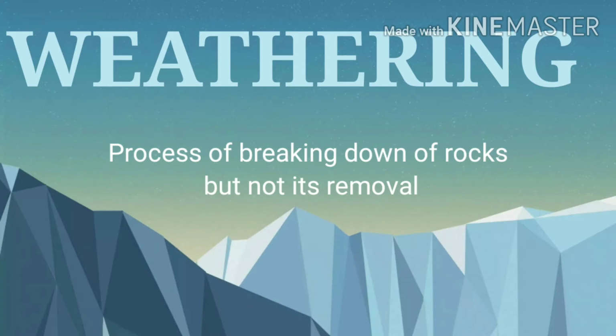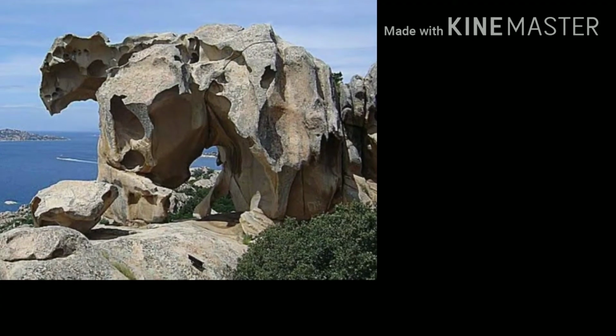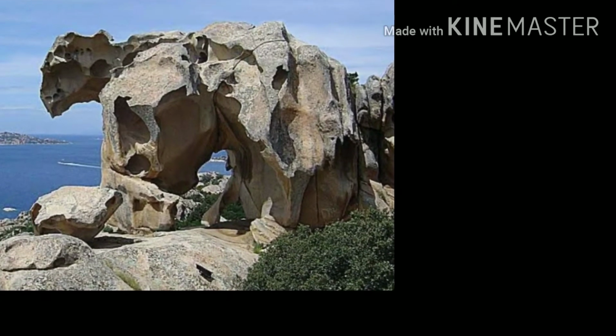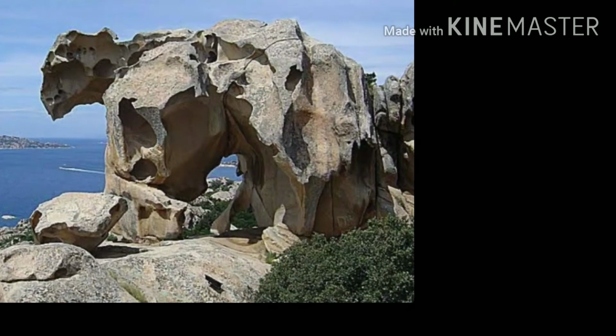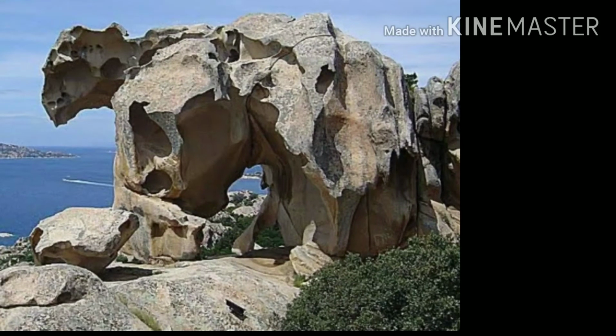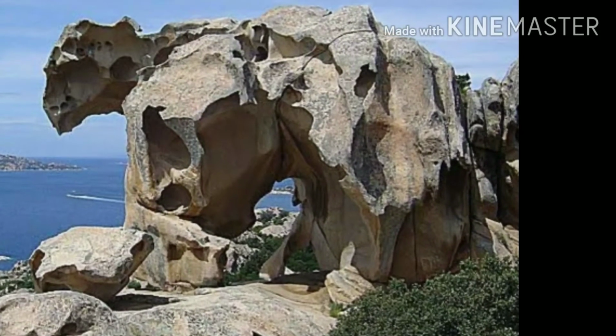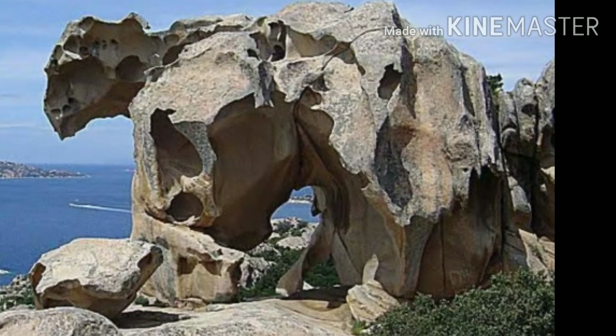Weathering is the process of breaking down of rocks but not its removal. It is described as disintegration or decomposition of rock in size by natural agents at or near the surface of the earth. It is so called because the disintegration or decomposition of rocks take place only by being exposed.